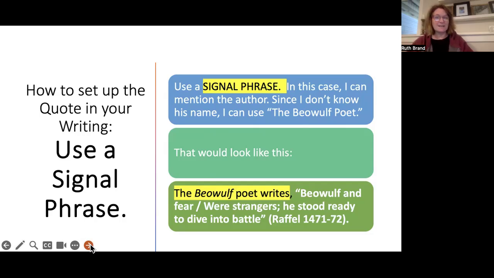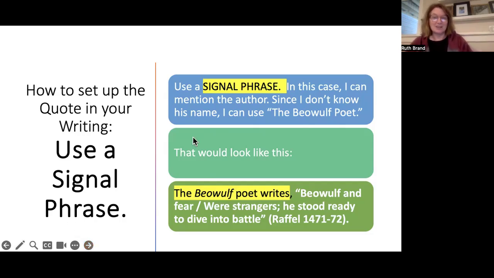Now, a signal phrase is like a stoplight. A stoplight for a driver says "I can go," or maybe a street sign that says "Turn here. This is the street." A signal tells you something, and using a signal phrase for a quote tells your reader, "I'm going to quote from the book," without saying "I'm going to quote from the book," because that would sound a little basic.